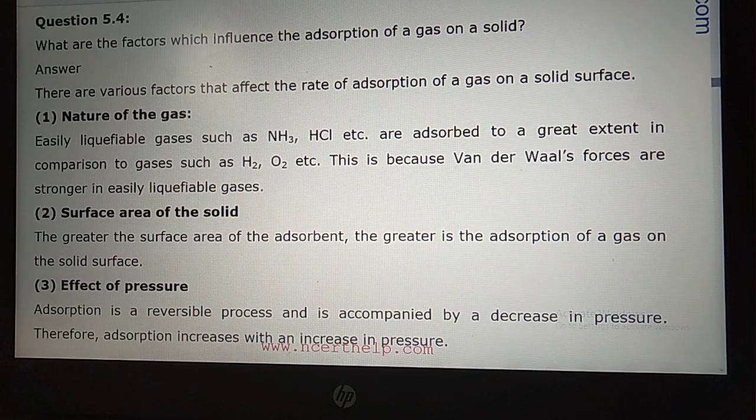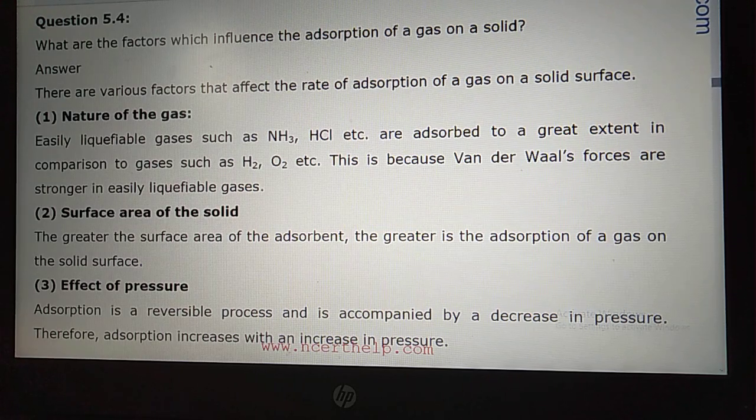Next point is the surface area of the solid. Greater the surface area, greater will be the adsorption. So greater the surface area of the adsorbent, greater is the adsorption of gas on the solid surface. If you are taking a fine powder, students, you will find that its adsorption is very high.